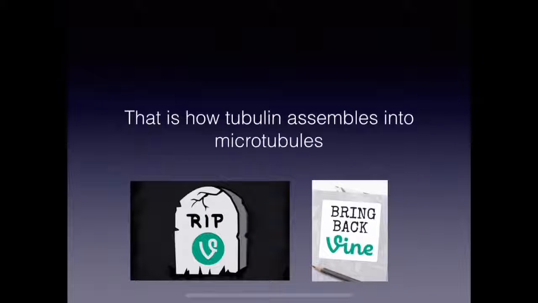That is how tubulin assembles into microtubules.